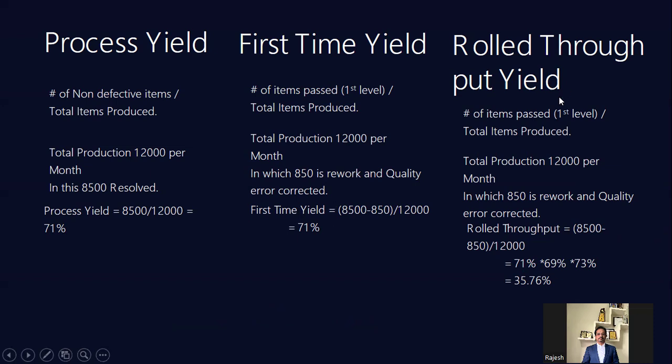And rolled throughput yield is nothing but when there are 2 or 3 processes. For example, 12,000, and in that 850 I rework. Like this, I have 3 processes, 71, 69, and 73. If you multiply that, for example, I'm going for a 3 touch, so 35.76 will be my throughput yield. Actually, this is a real-time yield when you have multiple touches in your claim.